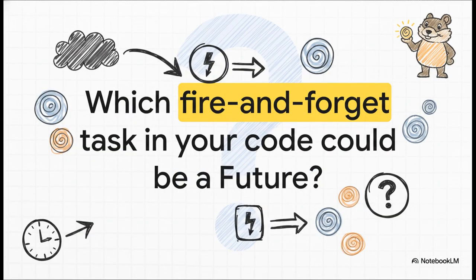So that's the future pattern in Go. It is elegant, it has 0 dependencies, and it solves a really common concurrency problem in a clean way. It's all about separating the what from the how. So I'll leave you with one final question to think about. Look at the code you're working on right now. What's one fire and forget task in there that could be made simpler, clearer, and more robust by turning it into a future?